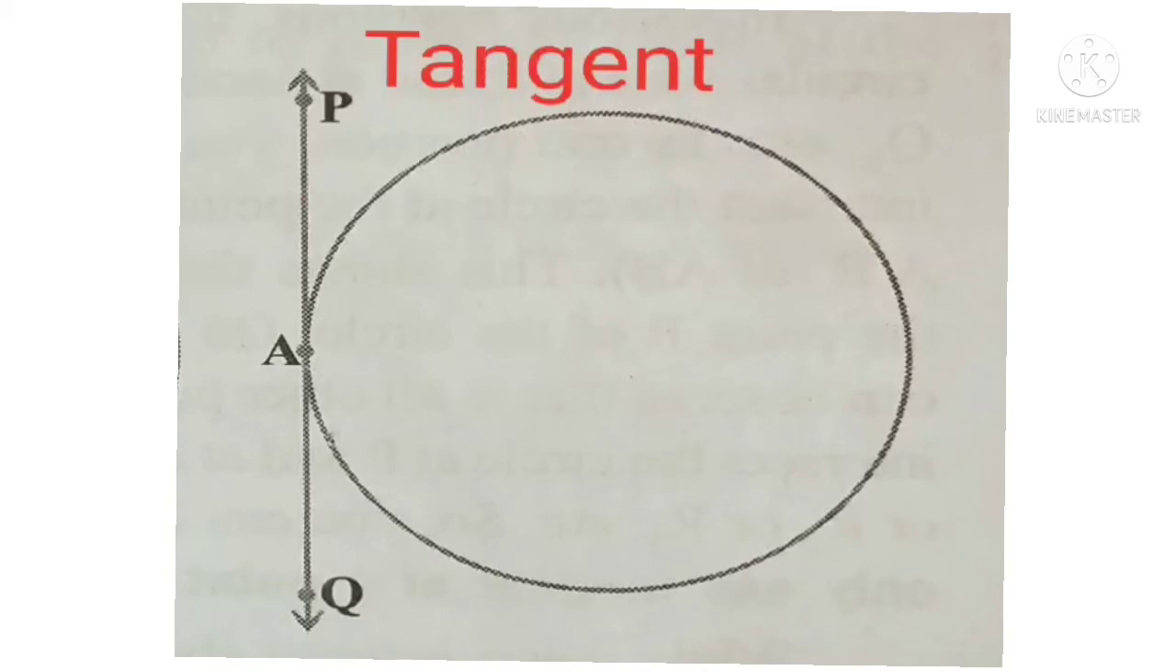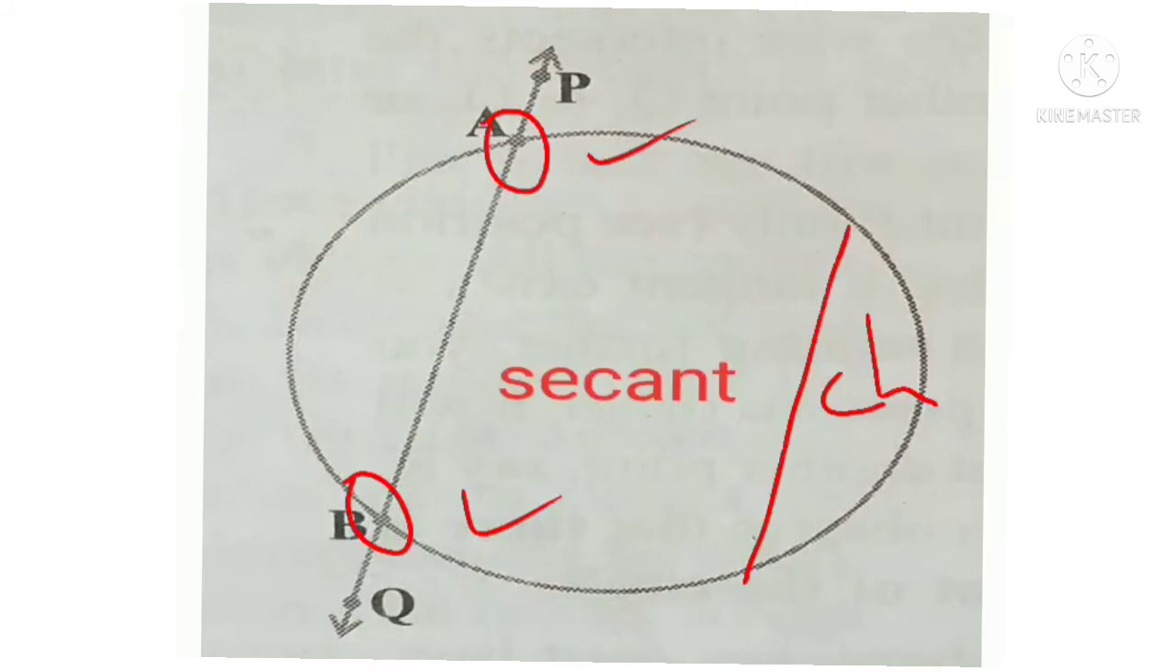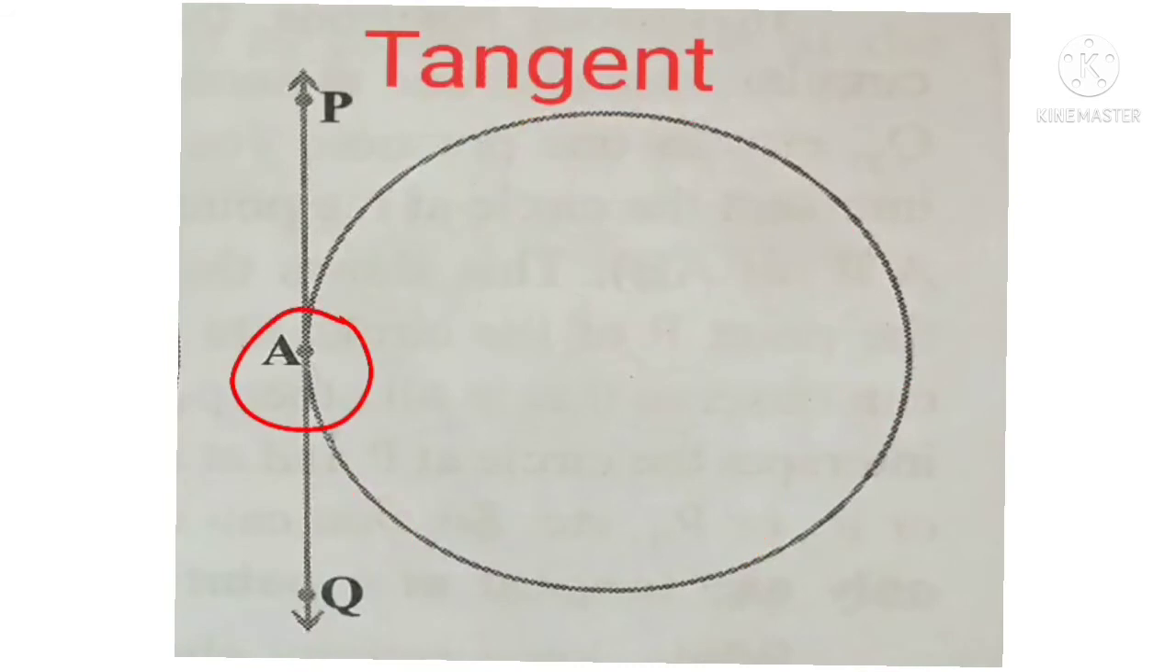So the straight line which intersects the circle at only one point, we call the tangent. Now we can understand what a tangent and a secant are. Secant means it intersects at two different, distinct points. Tangent means it intersects at only one point on the circle. A tangent is a line that touches the circle at only one point. Secant means it intersects at two distinct points, and tangent intersects at only one point.